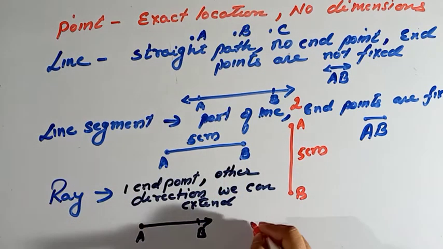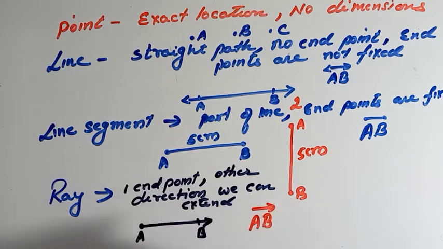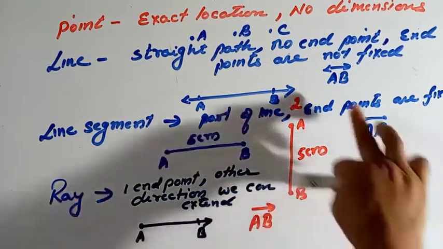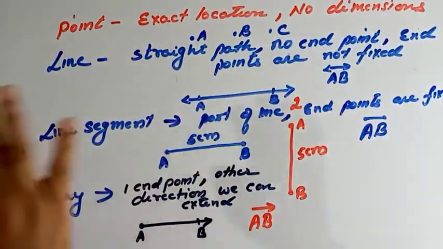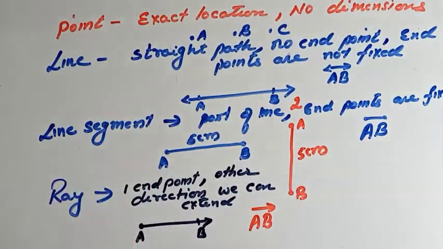How can we represent a ray? AB and then an arrow over it. This is the way to represent a ray. This is the way to represent a line segment. This is the way to represent a line. Point, line, line segment, ray. It is clear. Now next.